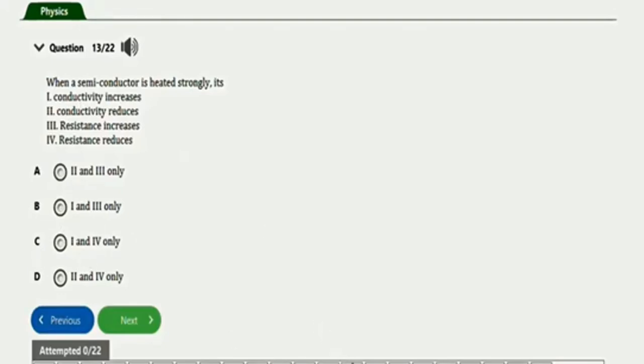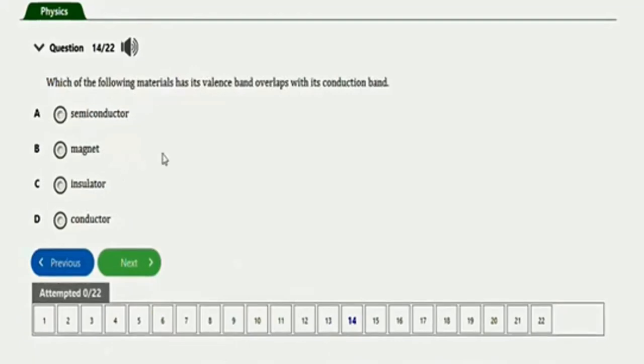Next question will be this one. It says which of the following materials has its valence band overlap with its conduction band? We have semiconductors, we have magnet, insulator, conductor. So the right option to this question is option D, which is conductor.